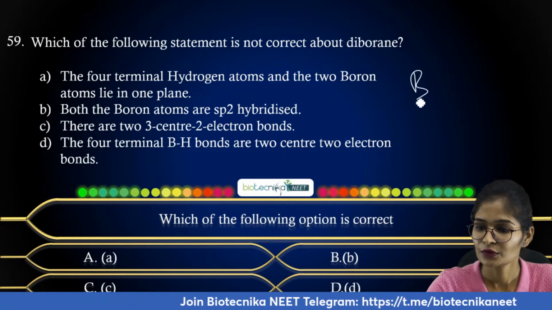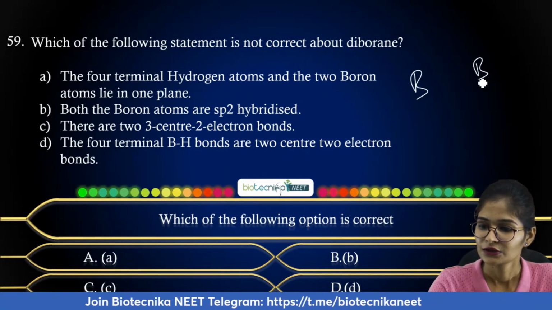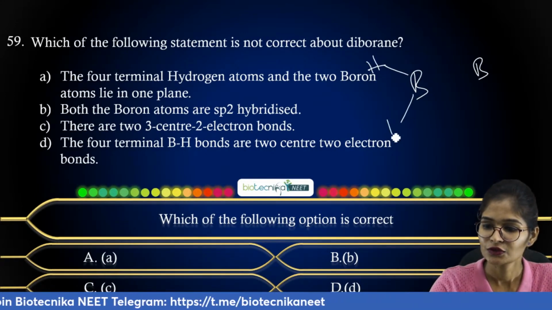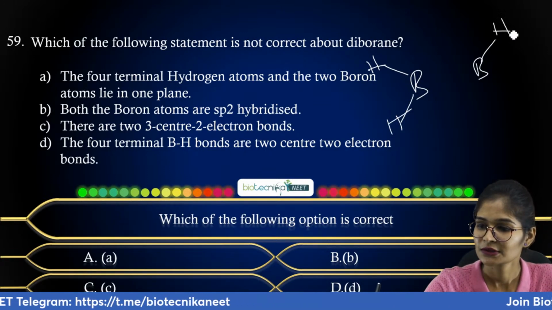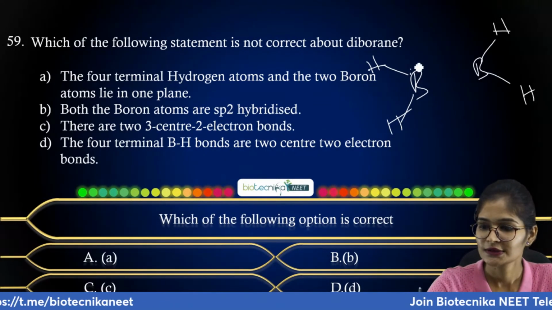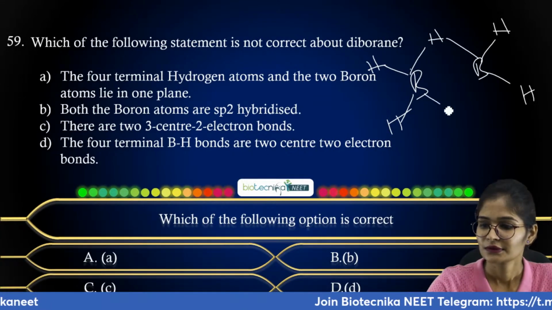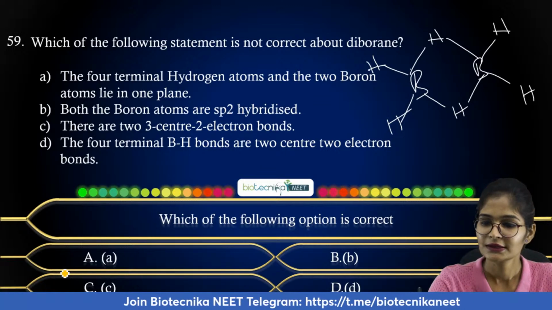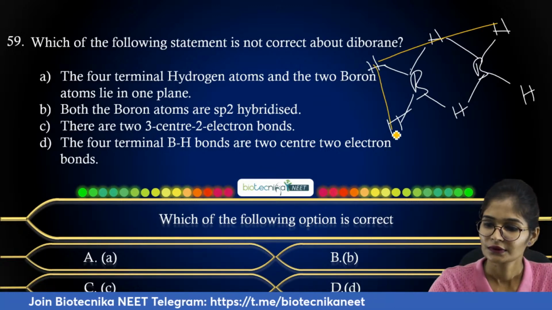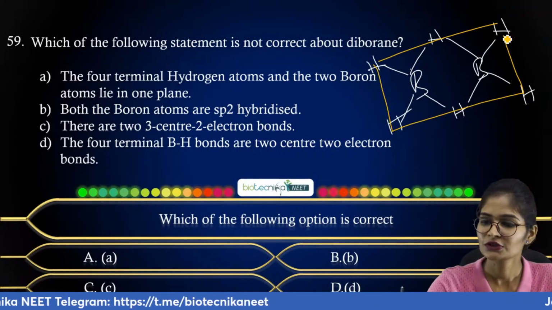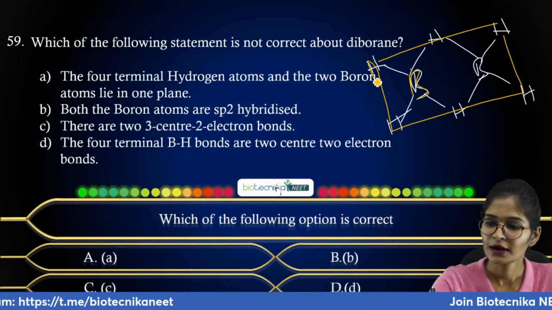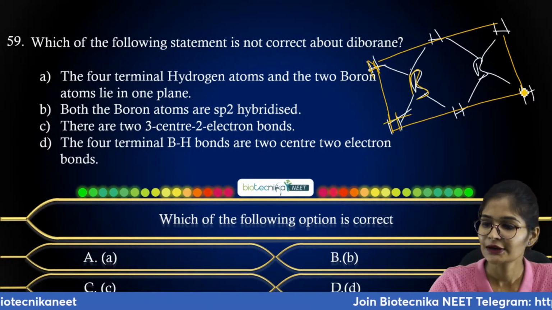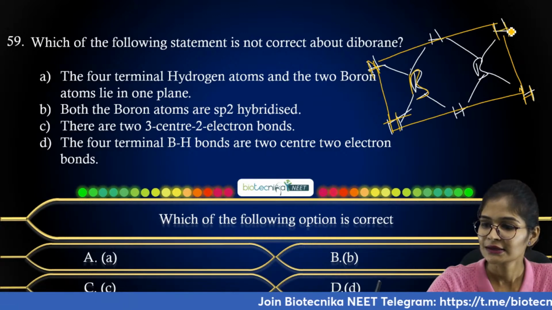So you have boron here, and you have hydrogen, again hydrogen, these are terminal hydrogens. They have told that these two hydrogens and boron, I mean the terminal hydrogens, all are lying in a single plane.